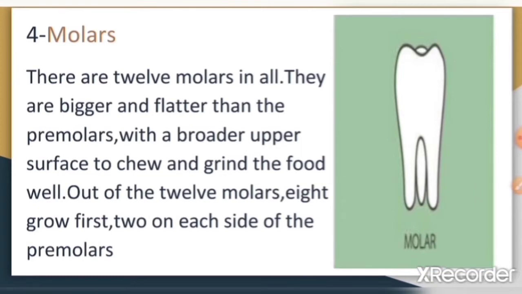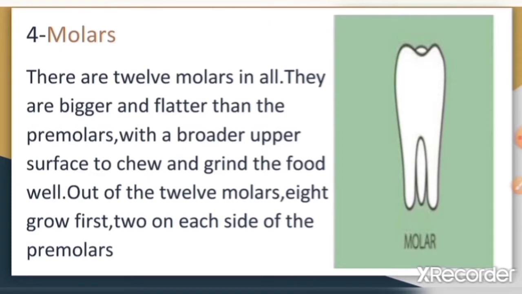The large surface area of your molars help them grind up food. When you eat, your tongue pushes food to the back of your mouth. Then your molars break up the food into pieces small enough for you to swallow.